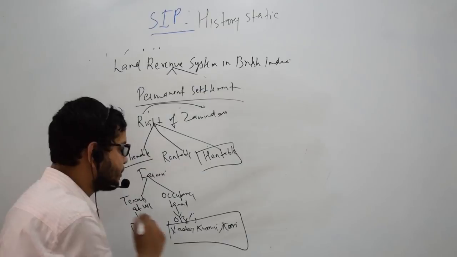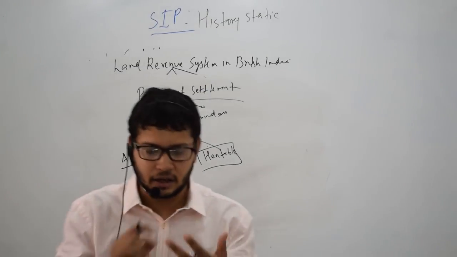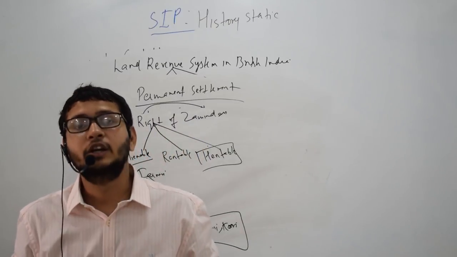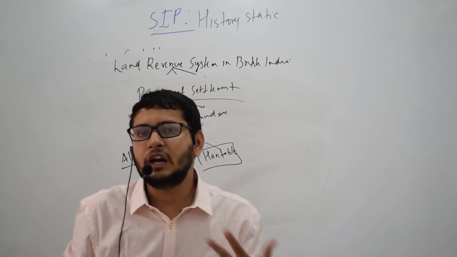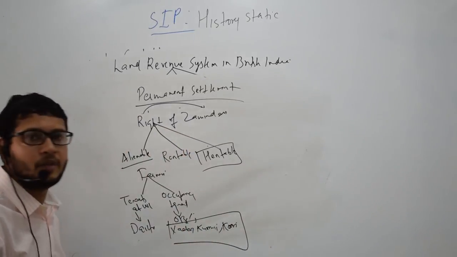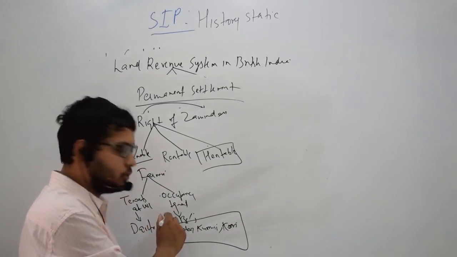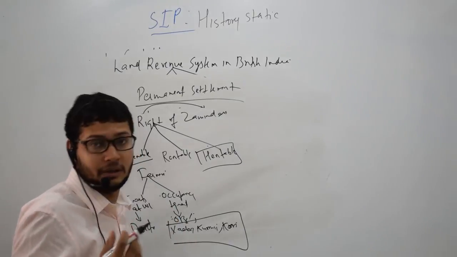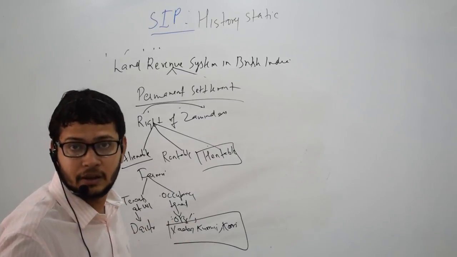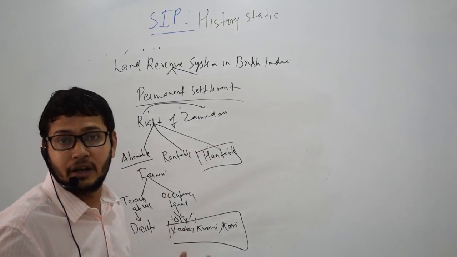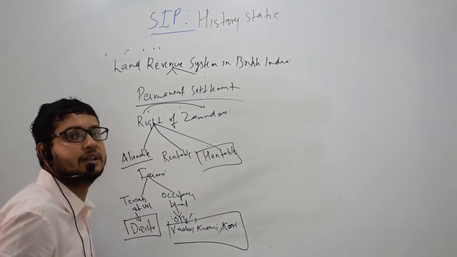They were generally occupancy tenants because they were permanent tenants, and they had documents showing they had been working in this field for so many years. Therefore, when land reforms happened in post-independent India, the land from the upper castes got transferred to these OBCs because they had these documents. And that is why they became so economically rich, socially powerful, and politically powerful.